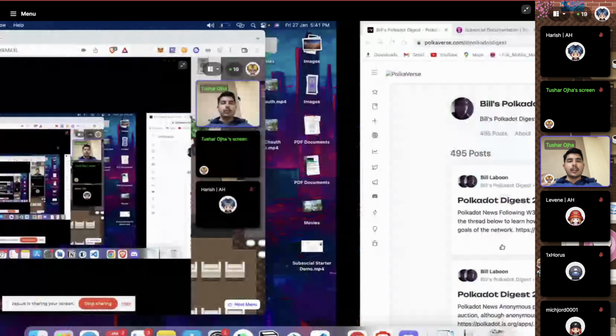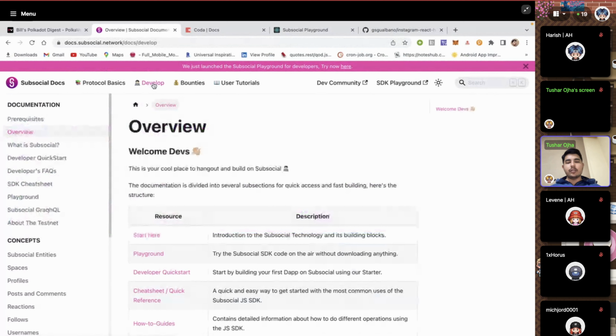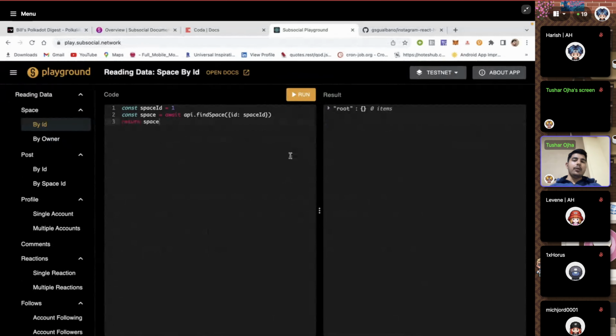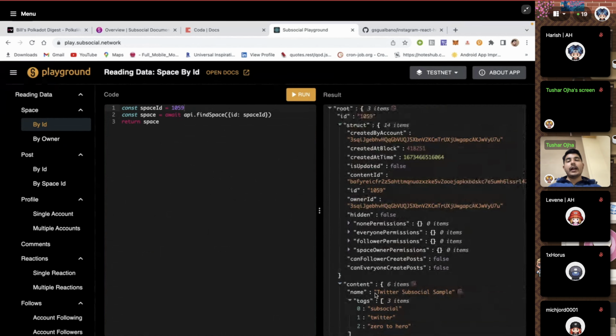So if you go to the documentation website of Subsocial, that is docs.subsocial.network, and in this develop section, here is everything you need to know about Subsocial and to get started. So we have a JavaScript SDK which you can use, as I mentioned. If you want to play around with the JavaScript SDK, we have something called a playground, where without downloading anything, you can just run a few programs and see how these work. For example, I just choose a space ID and then I click on run, and just after that you can see the output of this API method. So I'm able to query this data from the blockchain onto this website so easily with just 3 lines of code, and it's so simple to do.